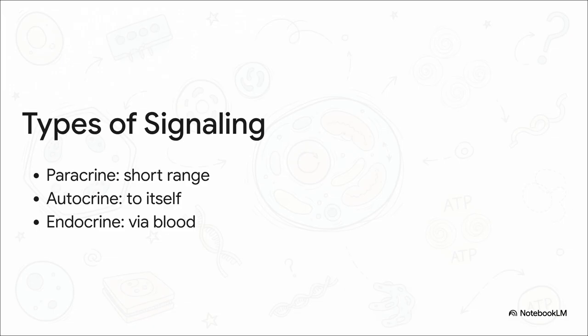And finally, there's endocrine signaling. This is the long-distance broadcast. A ligand, like a hormone for example, is released straight into the bloodstream to travel far and wide across the entire body to find its target.